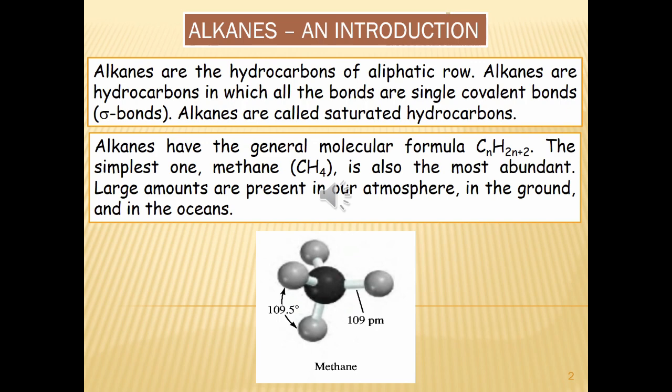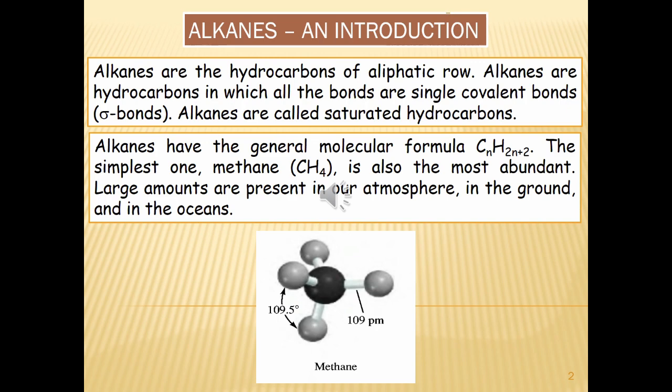So an alkane is a saturated hydrocarbon whose carbon atoms are arranged in open chains, and alkanes are commonly referred to as aliphatic hydrocarbons because the physical properties of the higher members of this class resemble those of the long chain molecules that we can find in animal fat and plant oil.